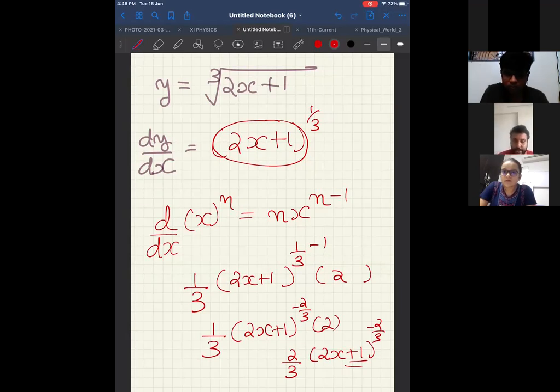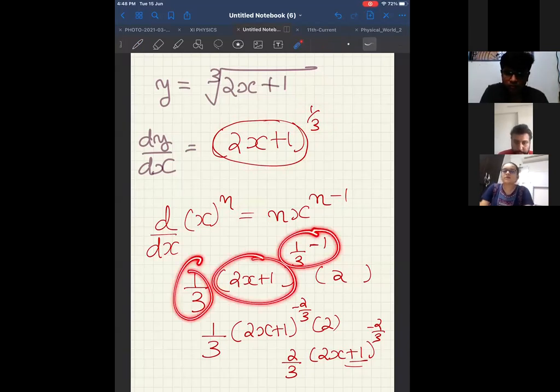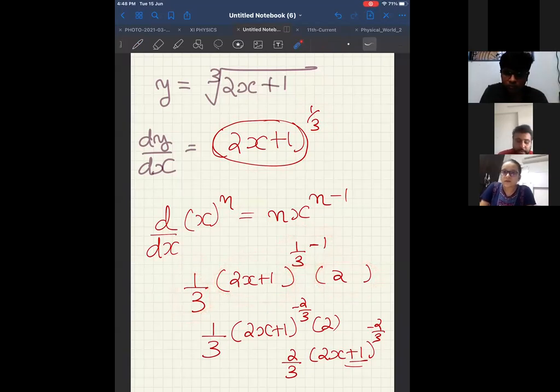I will repeat once more. It is x power n or something power n. Something power n means n into something power n minus 1 into differentiation of that something. Now, differentiation of 2x plus 1, I hope everyone knows, is 2 plus 0 equal to 2. Therefore, this is your final answer.